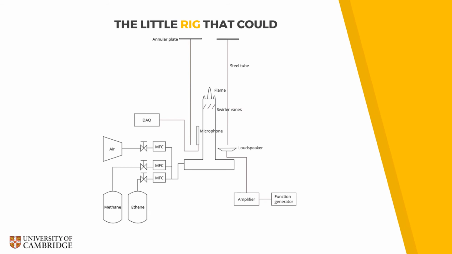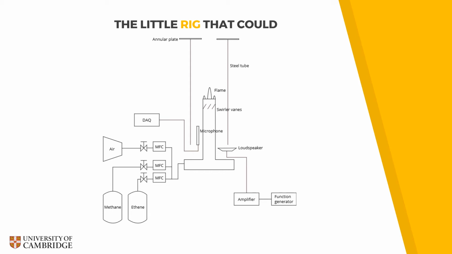To investigate these questions experimentally, we built a little setup in our lab. It is a small, pre-mixed, turbulent swirling flame inside a steel tube that can burn a few kilowatts of fuel. The fundamental mode of this tube is observed to become thermoacoustically unstable at high powers and high equivalence ratios. Our fuel is a mixture of methane and ethene, and the flow rate of methane, ethene, and air can be controlled by mass flow rate controllers.